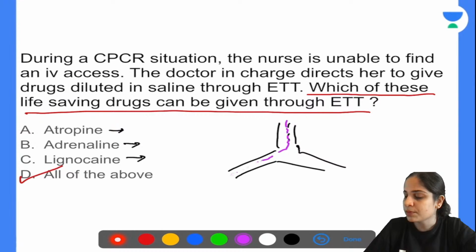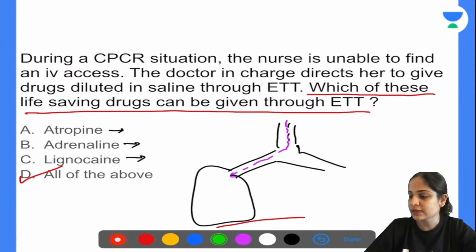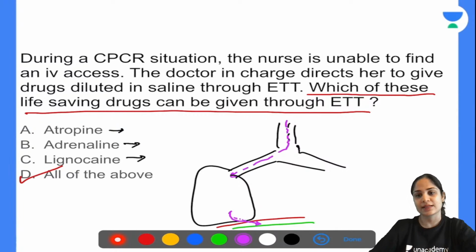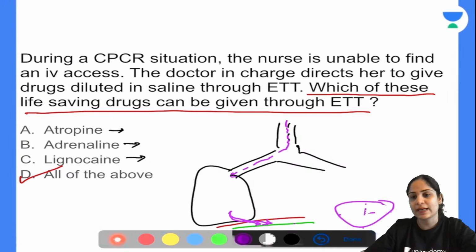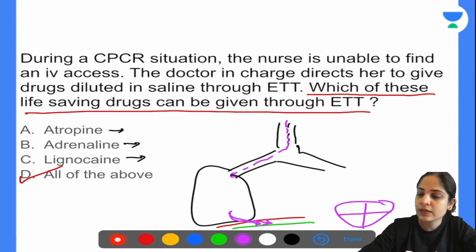Now from the lungs you have something which is called the alveolo-capillary barrier. Okay, so the drug will enter from the lungs, through the alveolo-capillary barrier into the pulmonary veins, and from the pulmonary veins the drug will reach your heart, and that is where the drug will act on your heart. Okay, so that is one of the ways of giving drugs if you are unable to find an IV access. Okay, so all these three drugs, remember, you can give all of these through endotracheal tube. That's how I remember: A for adrenaline, A for atropine, and L for lignocaine.